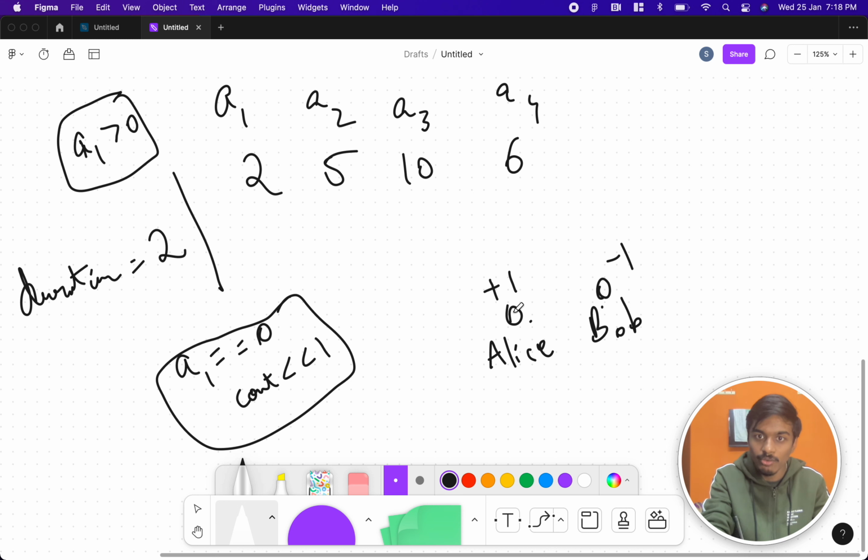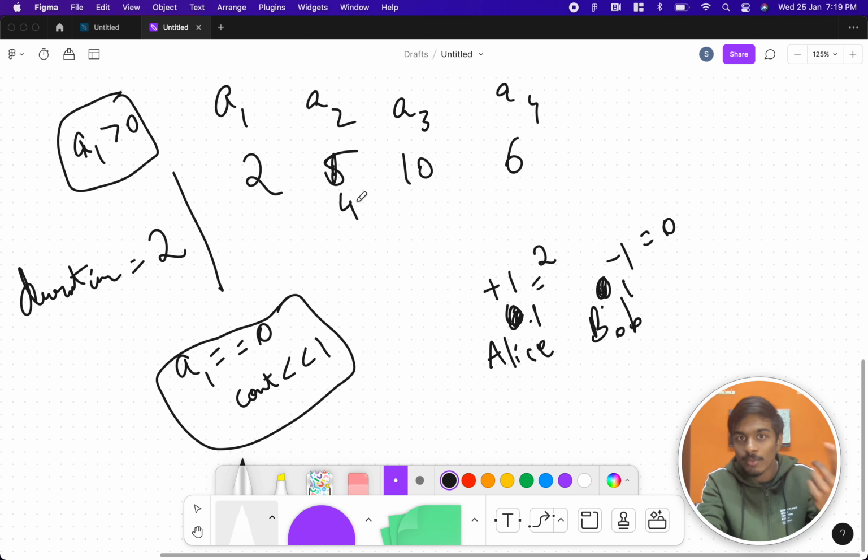So what do we do now? Instead of 0, we assume Alice has 1 and Bob has 1. Okay. Now when Alice's mood increases by 1, Bob's mood decreases by 1. So 5 becomes 4 now. That's it. So now what is the result? Alice's mood is 2, Bob's mood is 0. Now we are not including one more element from A2, because Alice becomes 3, Bob becomes minus 1, the game ends. We are not going to do that.